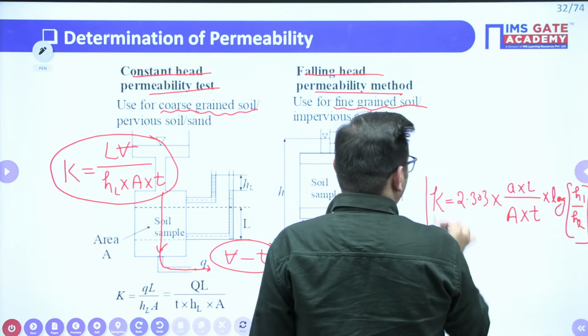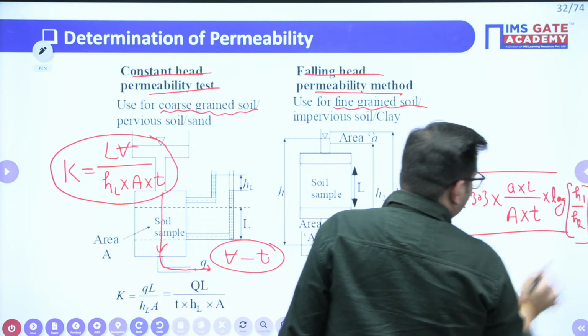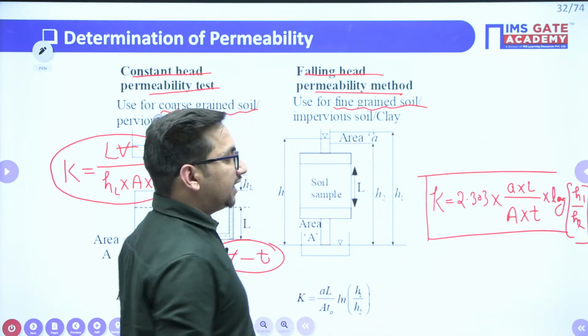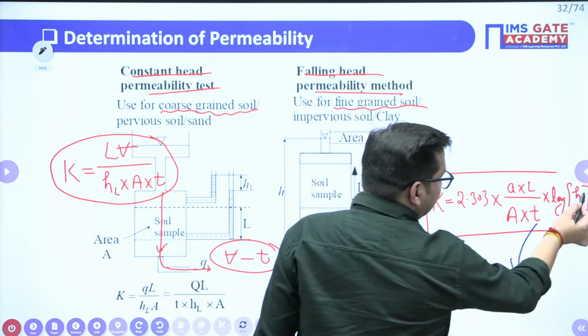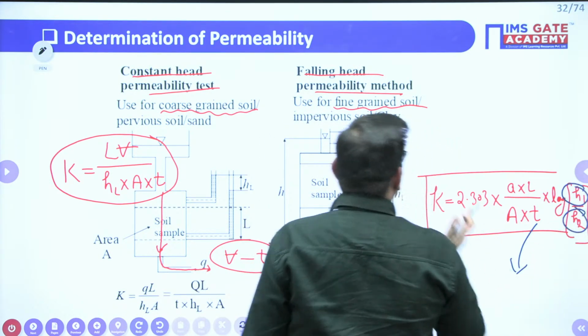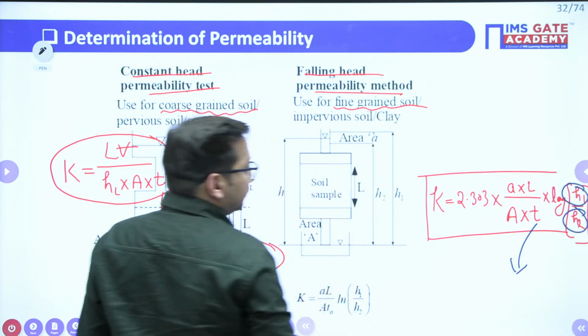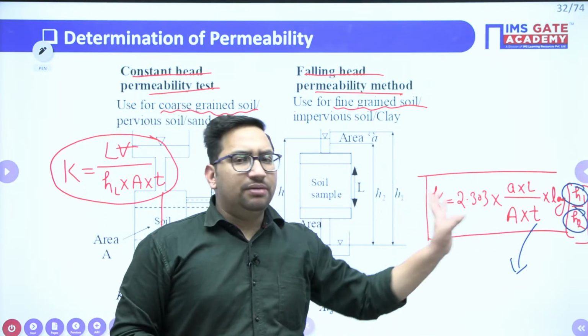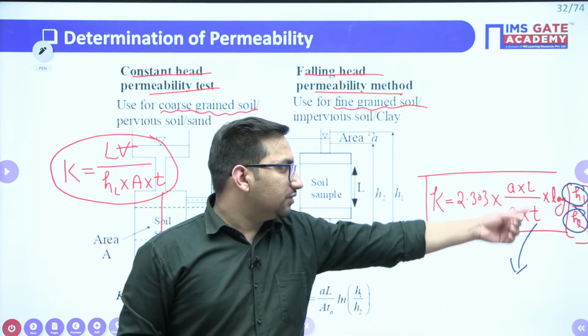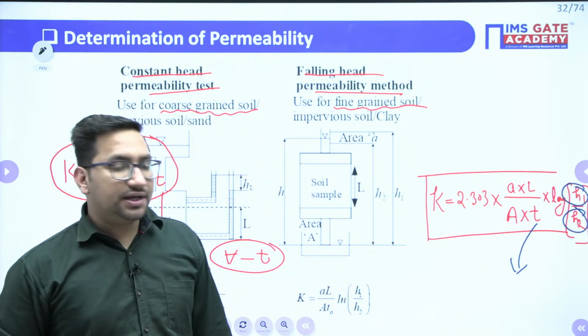Reduced from H1 value to H2 value. So what are the readings you have to take in this particular case? In a given time, you have to take how much the head has decreased from a particular value H1 to H2 value, right? So these are the readings. It means these readings will be given to you by the examiner, that is H1, H2 and T, clear?